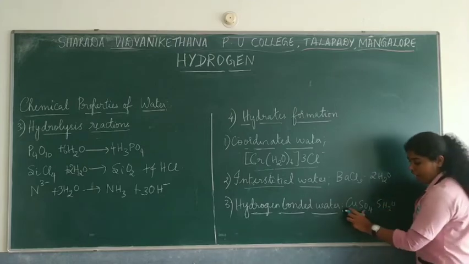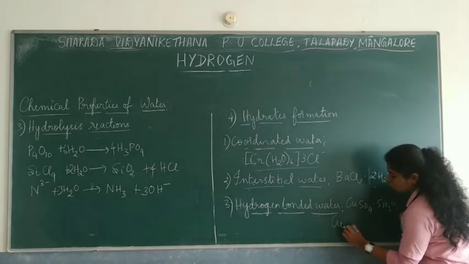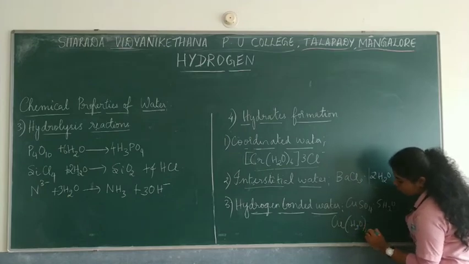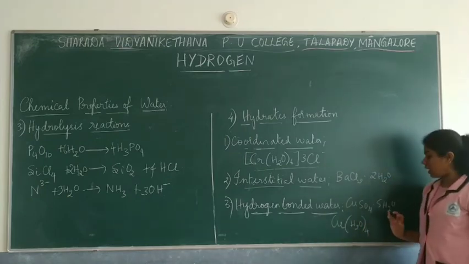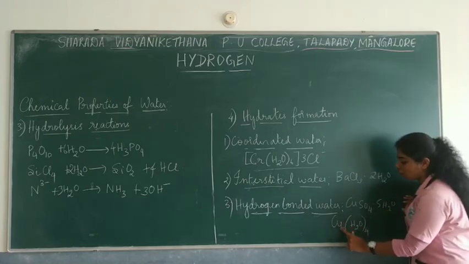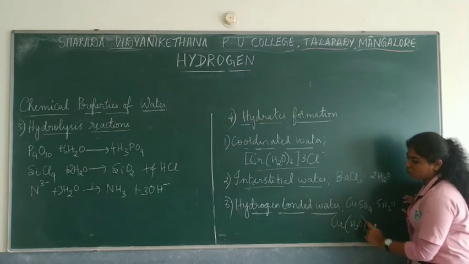But actually the structure would be present as Cu, which is directly bonded to 4 of the water molecules. There are 5 water molecules present here, but copper will be coordinated to only 4 of them. That's why we say hydrogen bonded water.